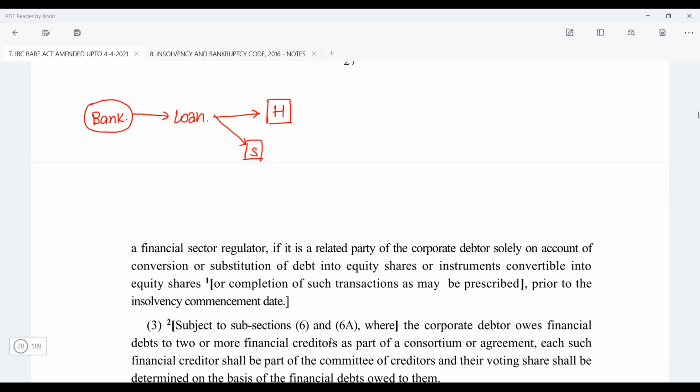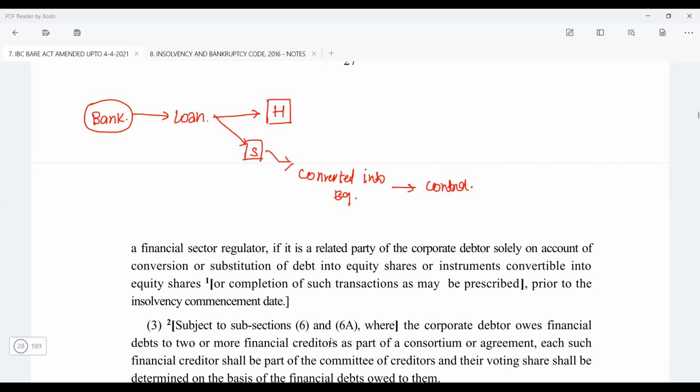Correct. Now let's say the loan given is now converted into equity, which has resulted in control.